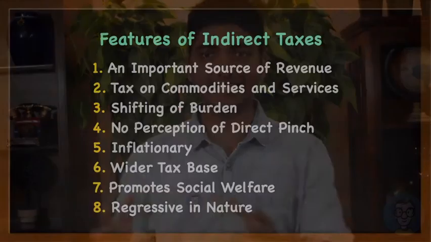Income tax they can only collect from a few persons. Whereas indirect tax they can collect from a larger public, because it is not on the income but on the expenditure. And every person in India incurs expenditure in one way or the other. So indirect tax generally has a wider tax base.